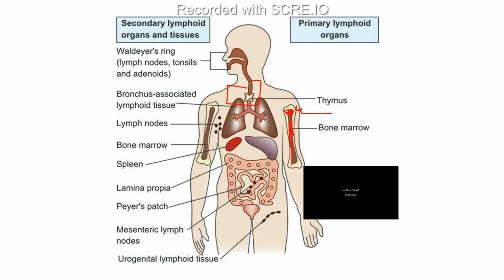Then the secondary lymphoid organs, other than bone marrow and thymus, are BALT, that is bronchus-associated lymphoid tissue, the Waldeyer's ring, the spleen, the Peyer's patches, which are present inside the intestine, and the MALT. These all come under the secondary lymphoid organs, right?